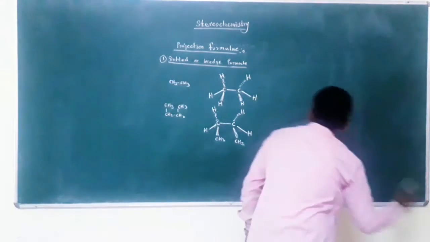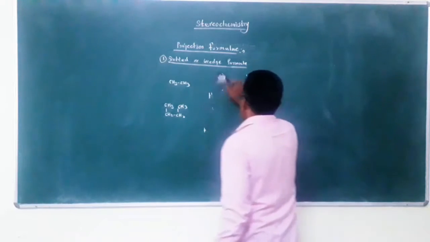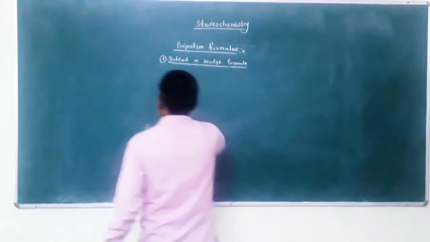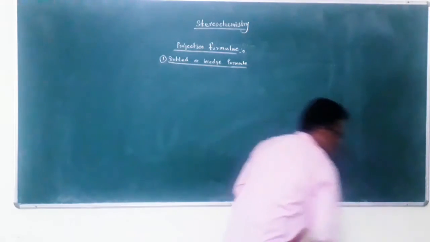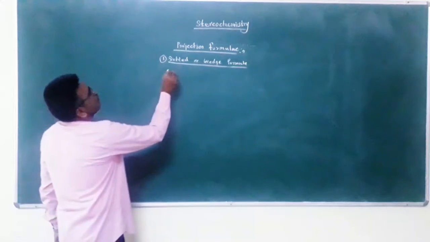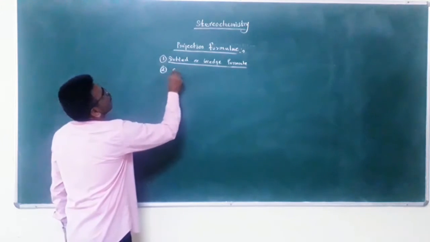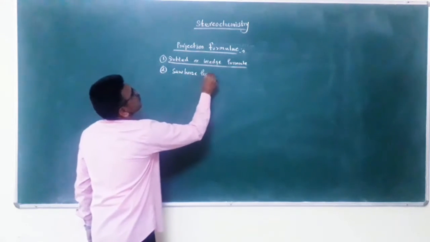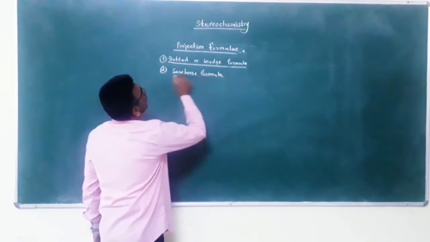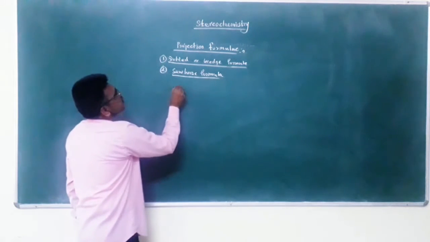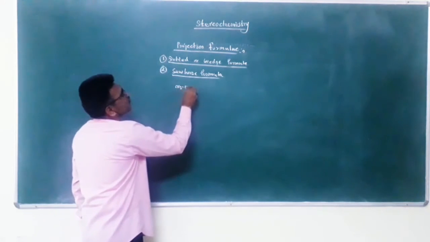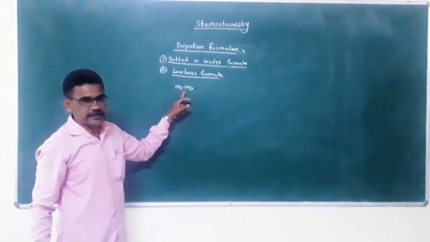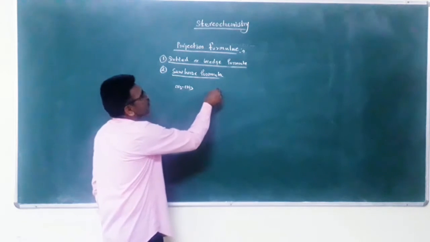Second one is the Sawhorse formula. The example of the Sawhorse formula is ethane, CH3.